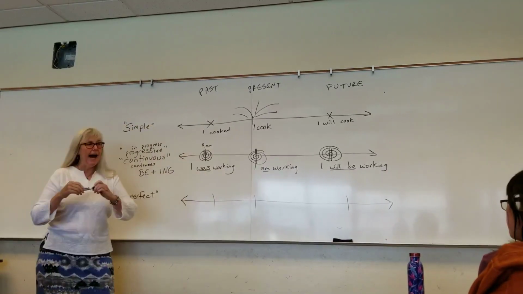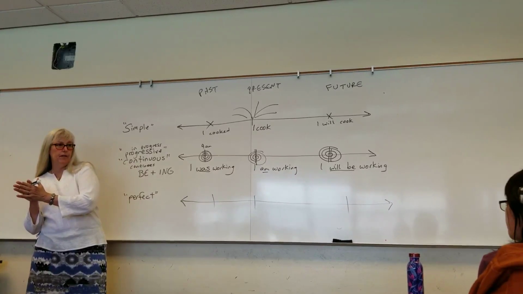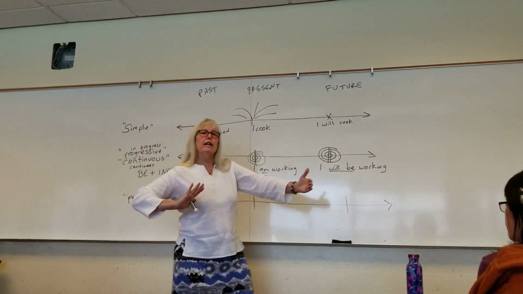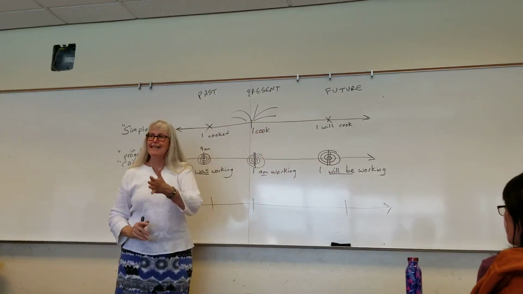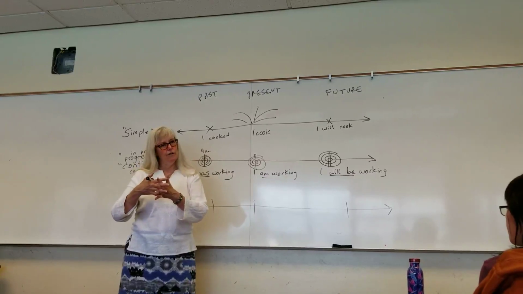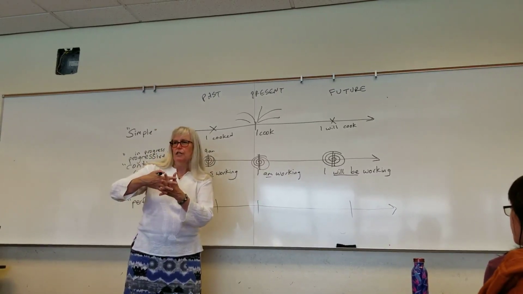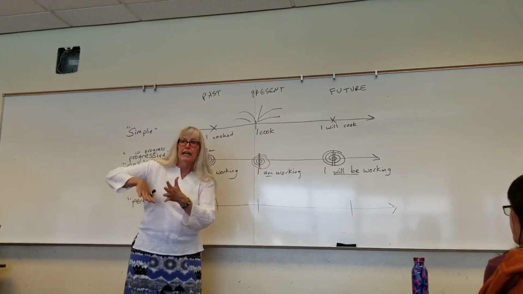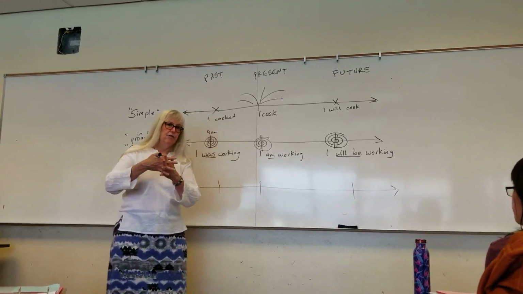And in the past, it's up to that point and stopped. In the future, it's before that point. In the present, it's up to now, so not finished. All the way up to now. So it's not finished. Because if it's finished, it would be past, right? It's not past, it's all the way up to now and not finished.